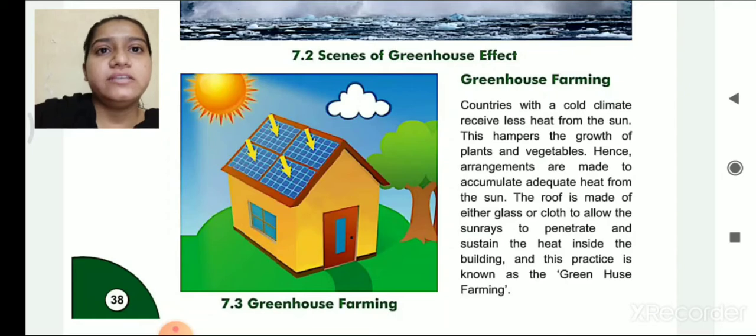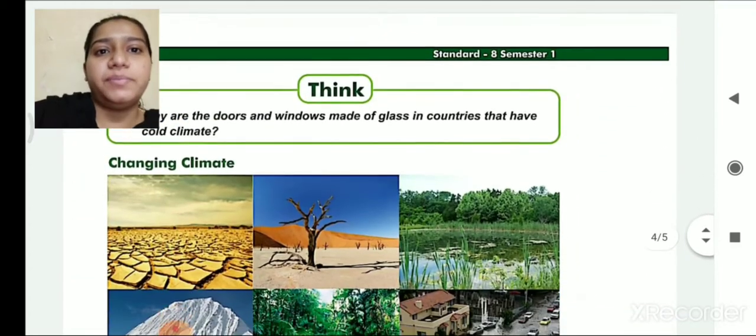You might have seen, for example, solar panels, solar water heater, solar cooker. The glass is kept and hence at the end they store the sunlight. So in the same way, in the process of farming, they do the same thing. Either they use glass or cloth and store the sunlight so that they can sustain the growth of plants and vegetables, and hence such practice is known as greenhouse farming.